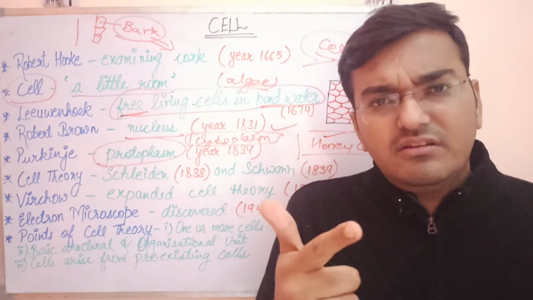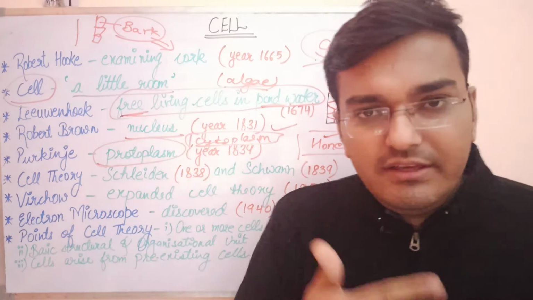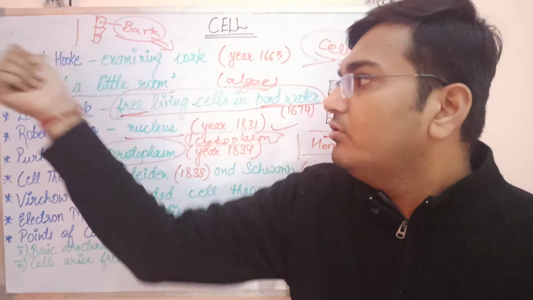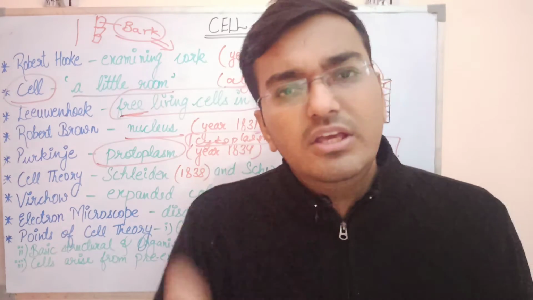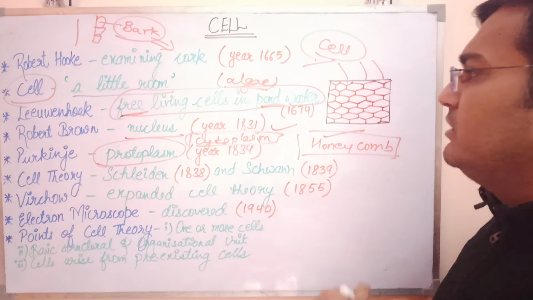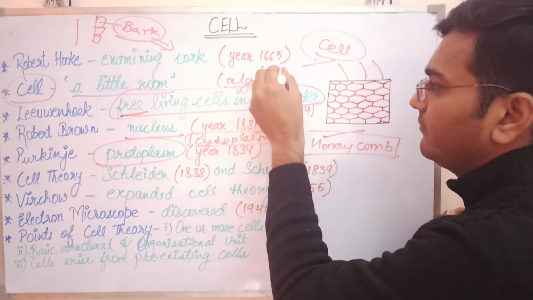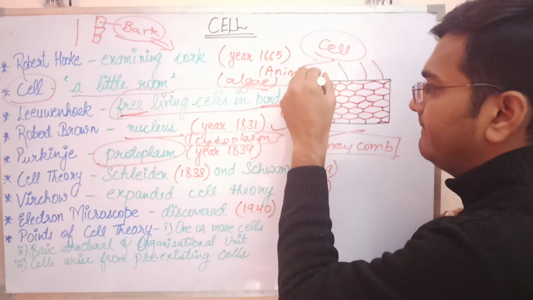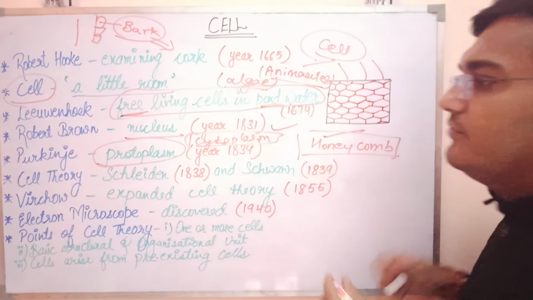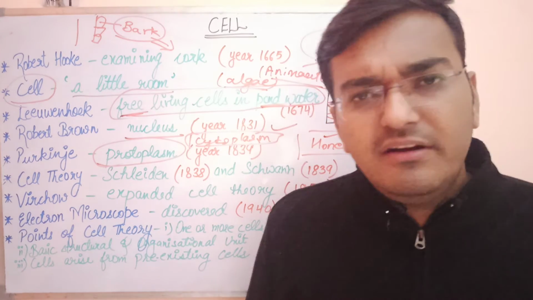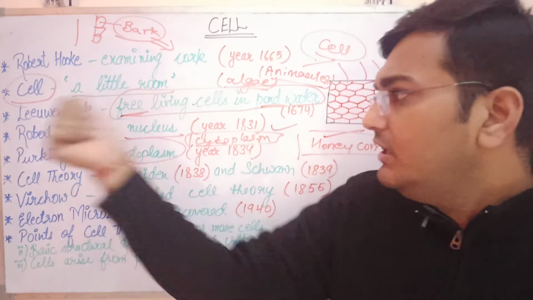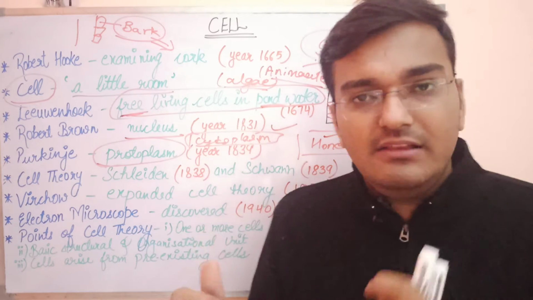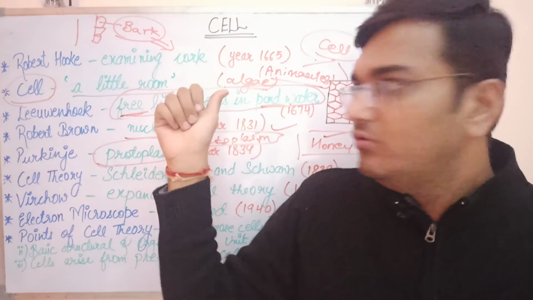Hooke discovered dead cells. Leeuwenhoek discovered free living cells. He called them animalcules, because free living cells appeared as if animals were walking. That is why he termed the free living cells animalcules.